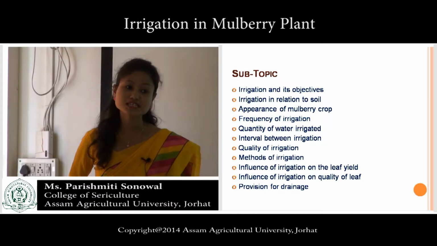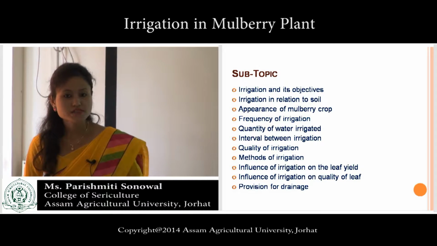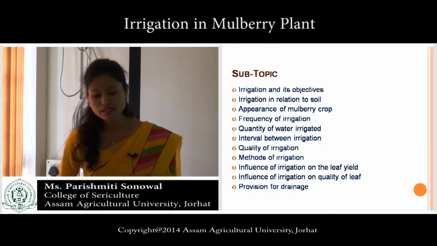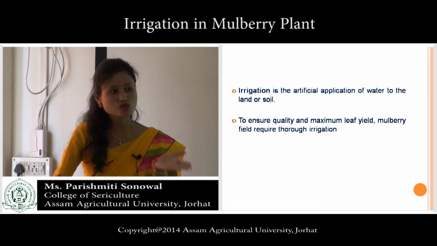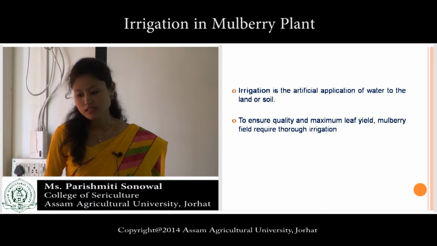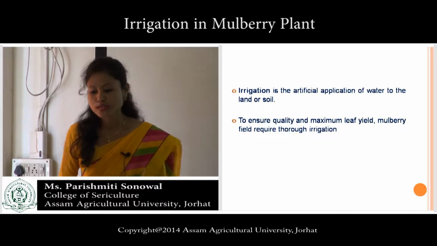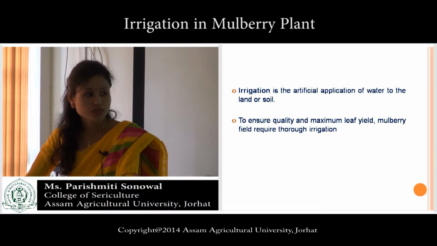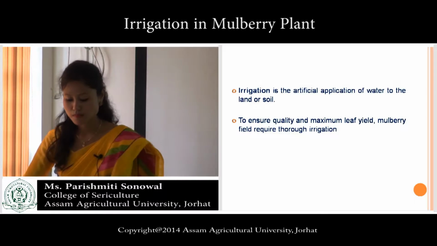Who will tell me what is irrigation? What is the definition of irrigation? Irrigation means it is the artificial application of water to the land or to the soil. Why? Mainly because to ensure quality and maximum leaf yield, mulberry field requires thorough irrigation. Step by step, I will explain all these terms. Okay?